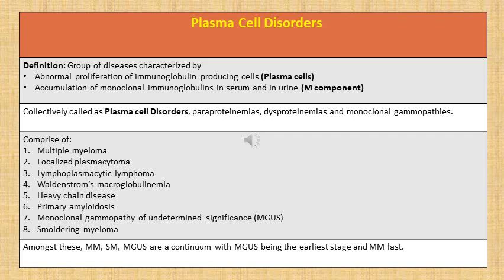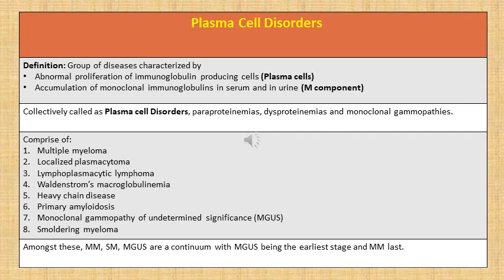As you can see in the third row, we have a list of plasma cell disorders. What is common to all these disorders is the presence of two components. For a disease to qualify as a plasma cell disorder, it has to have two things. One is abnormal proliferation of immunoglobulin producing cells, which are plasma cells, and there should be accumulation of monoclonal immunoglobulins in serum and in urine, which is called the M component. These two features will be shared by all these 8 conditions that we will be discussing shortly.